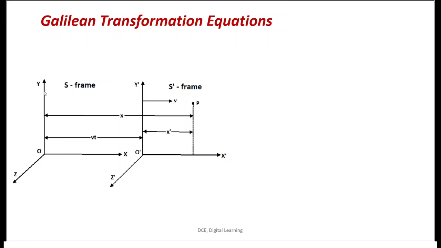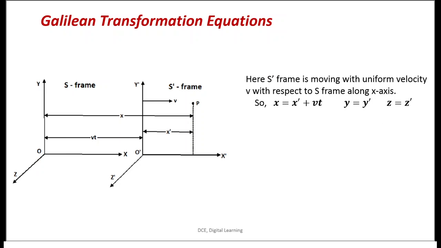Here the axes of S frame are X, Y, Z, and the axes of S prime frame are X prime, Y prime, and Z prime. The distance of point P from the S prime frame origin is x prime. Using this data, we are going to write some equations, or transformation equations, which are called Galilean transformation equations. Here it is already said that the S prime frame is moving with some uniform velocity v with respect to the S frame.